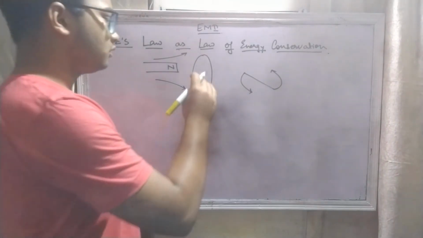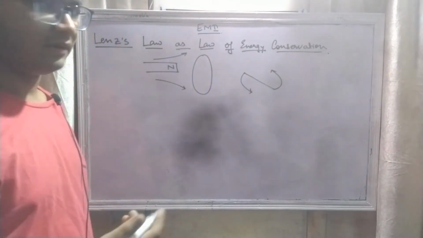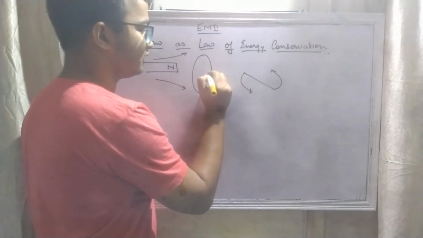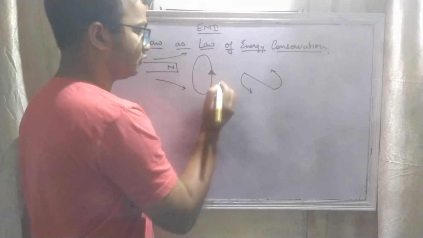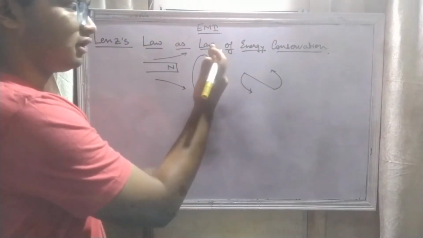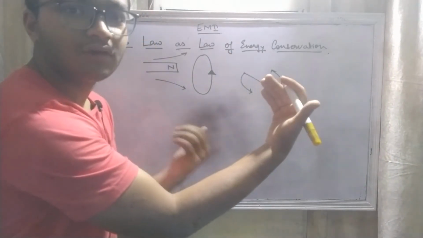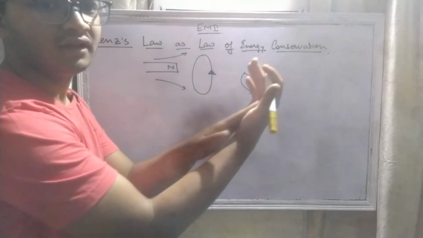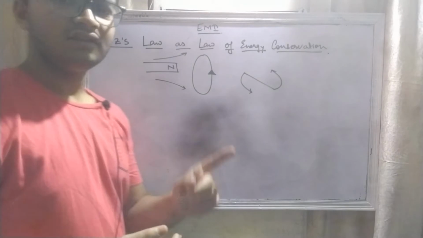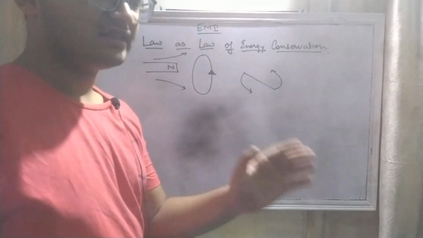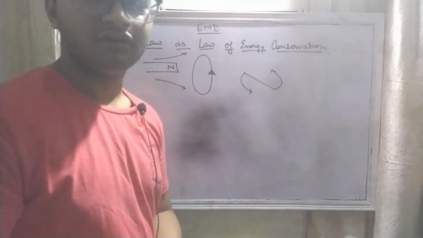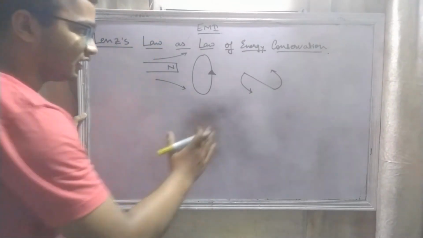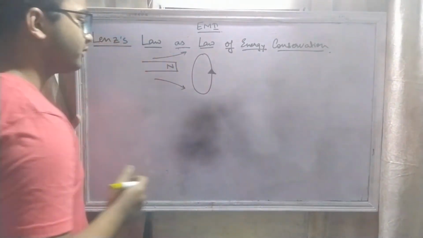So for a like magnetic pole to be created here, if this is the north pole, the current must be flowing in this direction, so that a like magnetic pole, or a north pole, is created on this side of the coil. To further move this magnet towards the coil, work has to be done, and according to Lenz, this work done accounts for the generation of electrical energy in the coil. So let's write down what we have learned here theoretically.